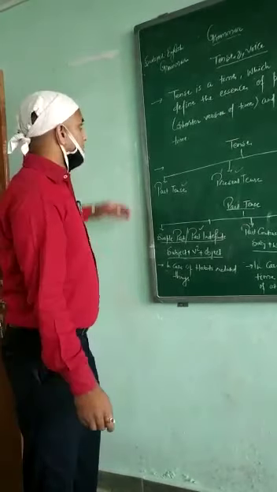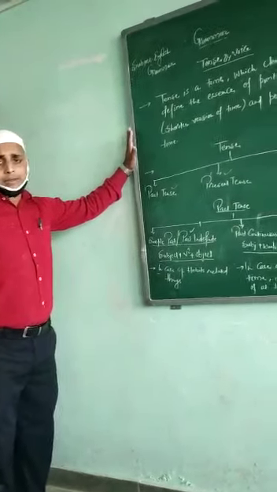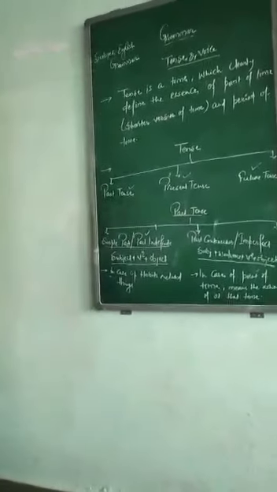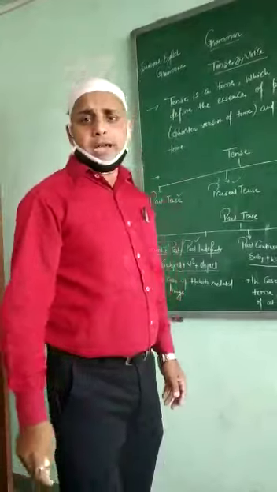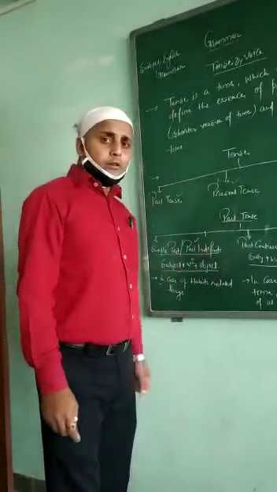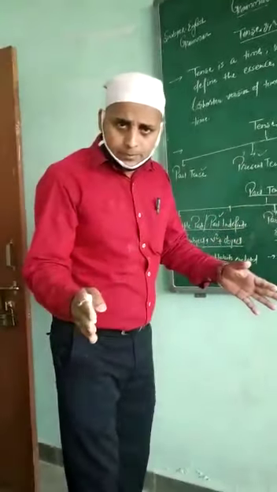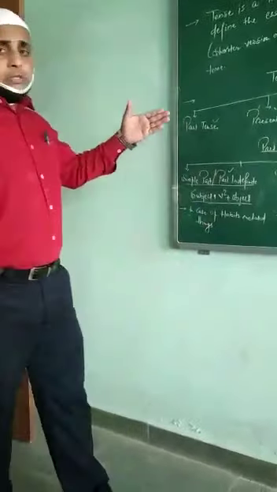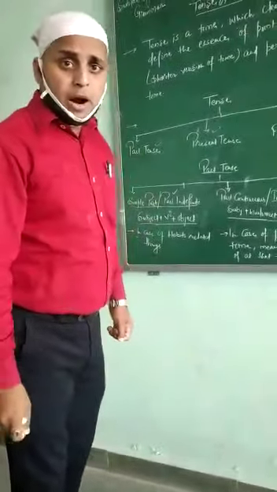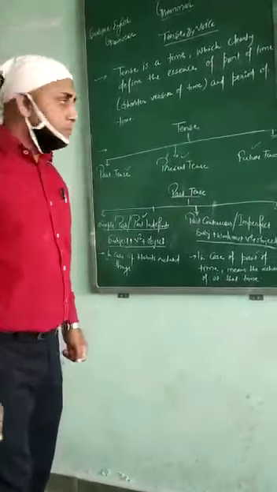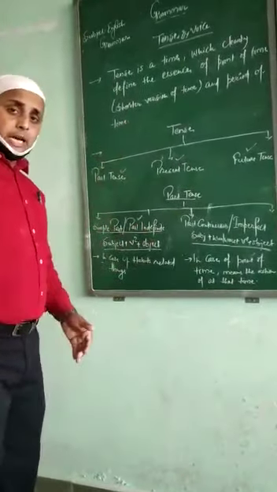So let's start. Tense is time, as I've already said. We have two types of time. One is called point of time, which is a shorter version of time. And another is called period of time, which is a longer version of time. So in tense, we get the sense and the essence of both parts of time. Let's start with tense types.